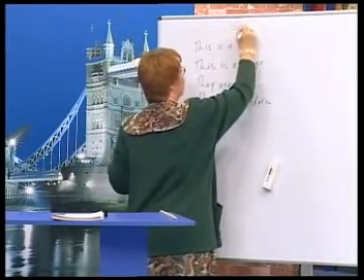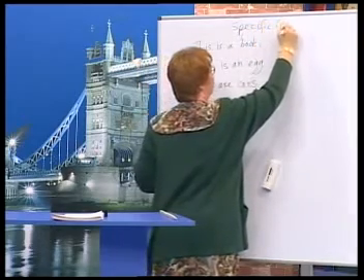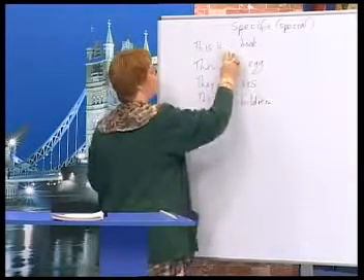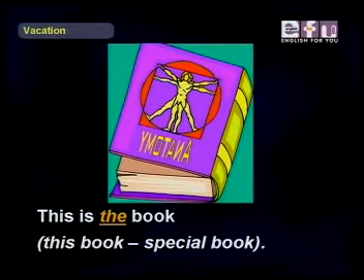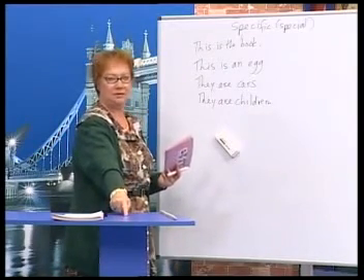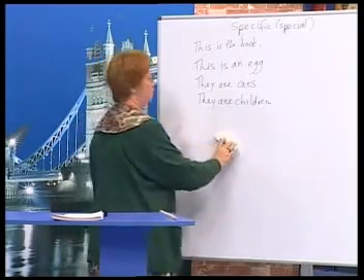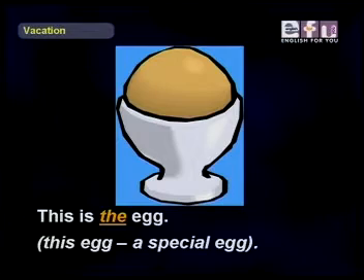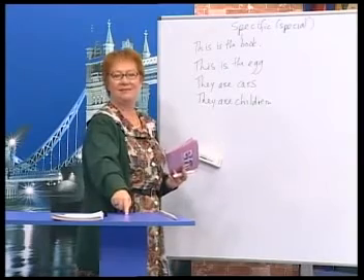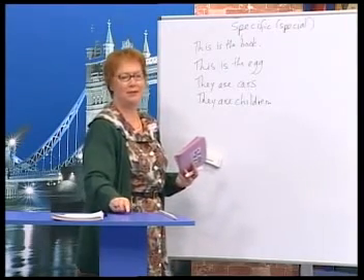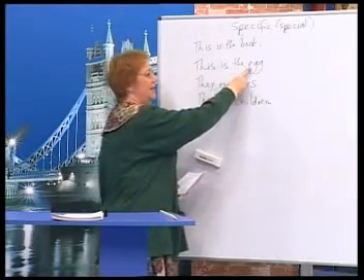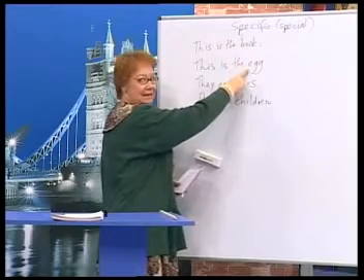Okay? Now, if we get specific or special, then we change. We can say, this is the book. This is the book I want. This book is special. Okay? This is the egg. This is the egg I want to eat. This is a special egg. This is my egg. Notice how we change the sound a little bit. The egg. The book, the egg.